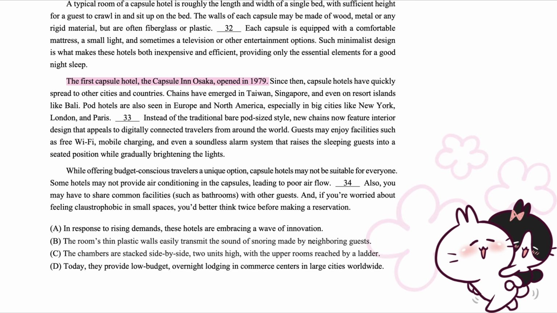The first capsule hotel, the Capsule in Osaka, opened in 1979. Since then, capsule hotels have quickly spread to other cities and countries. Chains have emerged in Taiwan, Singapore, and even on resort islands like Bali. Pod hotels are also seen in Europe and North America, especially in big cities like New York, London, and Paris.